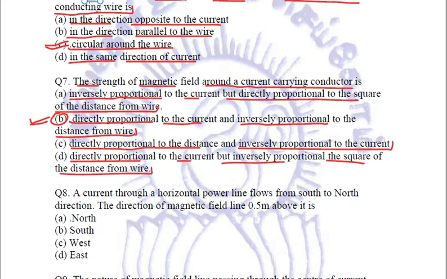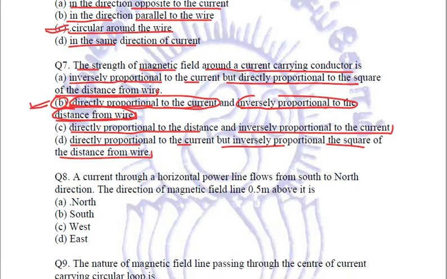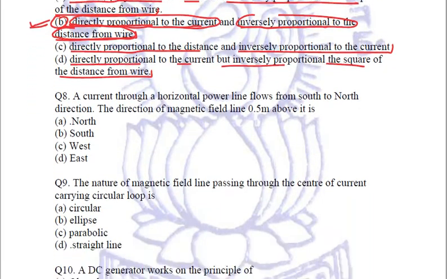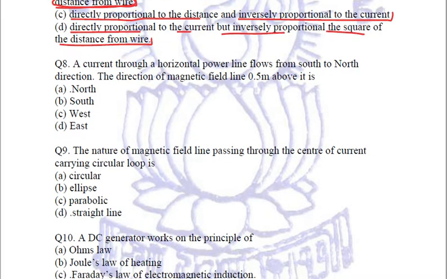The strength of magnetic field is directly proportional to the current. More the current, stronger will be the magnetic field. And it is inversely proportional to the distance from the wire. More is the distance from the wire, weaker will be the magnetic field. Clear? So B is the right option that we are going to mark for question number 7.